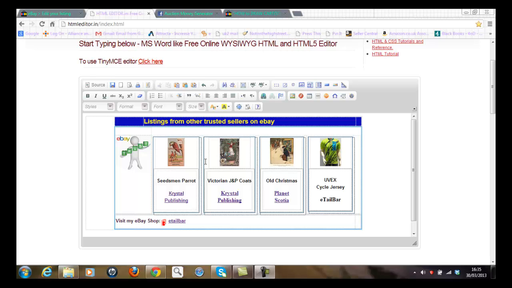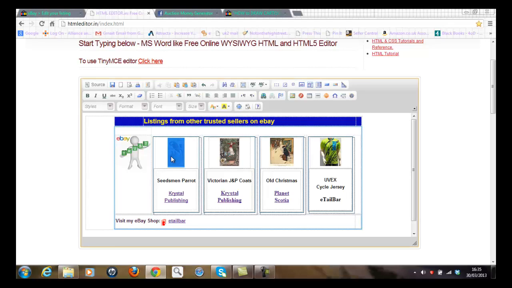Success. And you can also see my little eBay trust emblem that's linked in here. Now I just want to draw your attention to a number of things that I've done here so that you can then do your own stuff when you're ready to link in other listings. For example, you can see the image that I've set up here with the parrot.